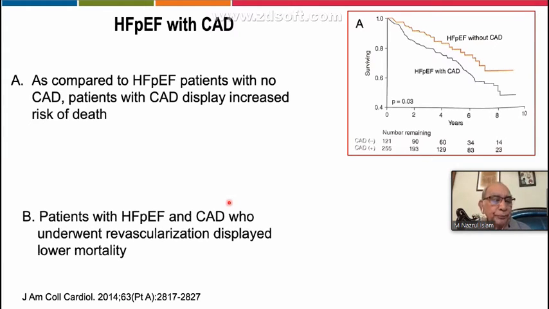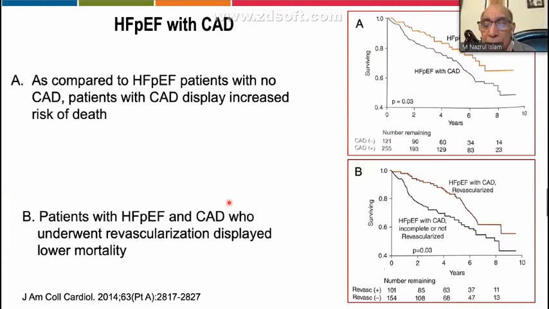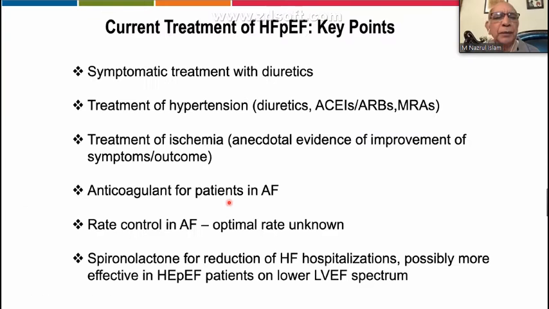And another thing, if we detect significant coronary disease in a patient, we must revascularize it. You can see the effect of revascularization here. If you revascularize patients with coronary disease, their prognosis is better than those who are not revascularized. So at the point where coronary artery disease is significant, they must be evaluated for significant symptoms and the possibility of revascularization. And if revascularization is indicated, they must be revascularized. So this is at the end of my presentation here.